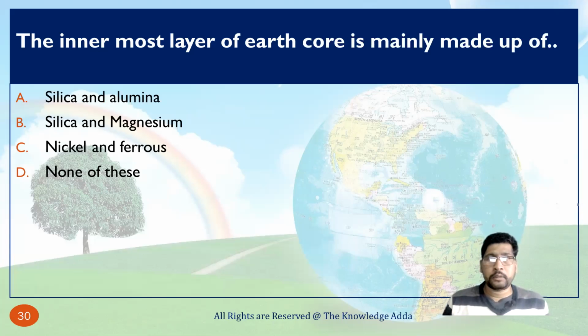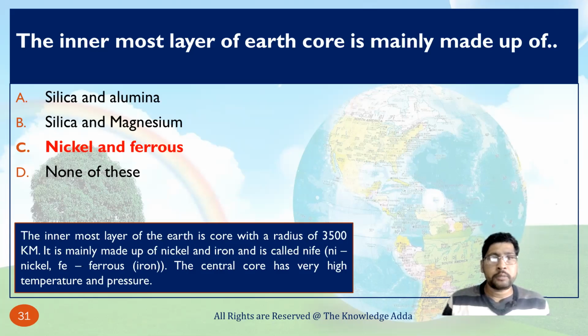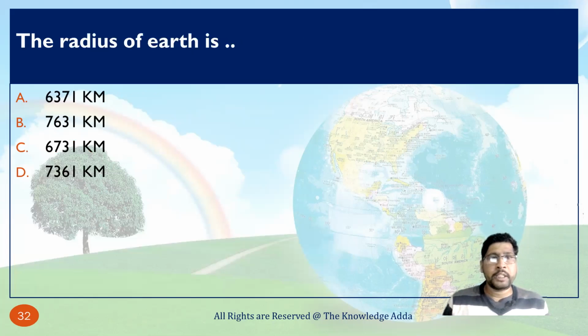The innermost layer of earth, the core, is mainly made of nickel and ferrous. Sometimes it's called NIFE. Ni means nickel and Fe means ferrous. The radius of the earth is 6371 kilometers.